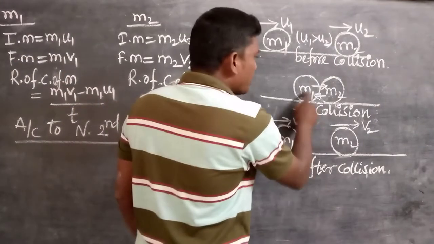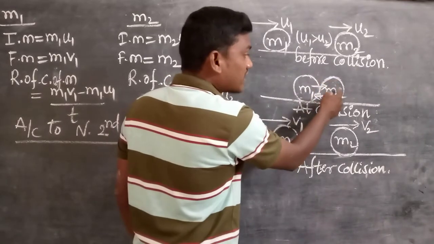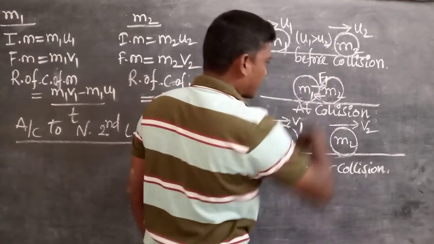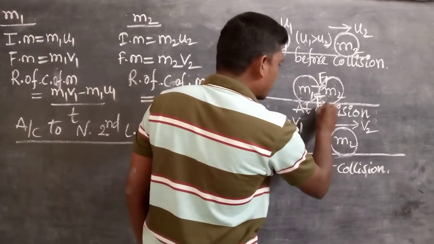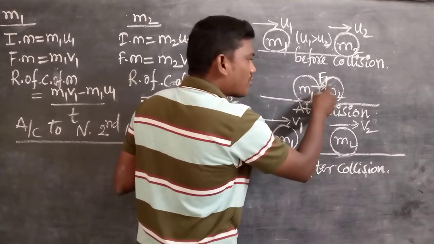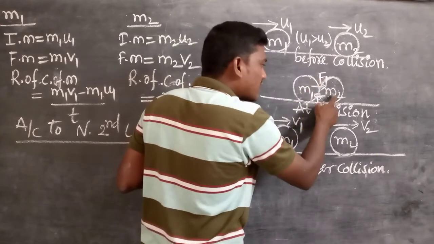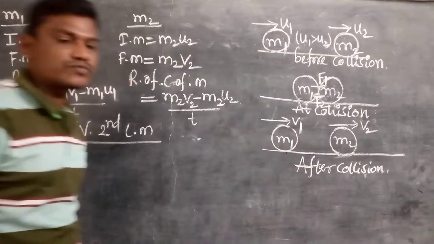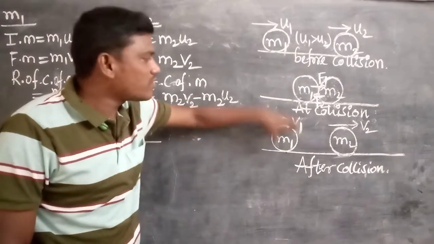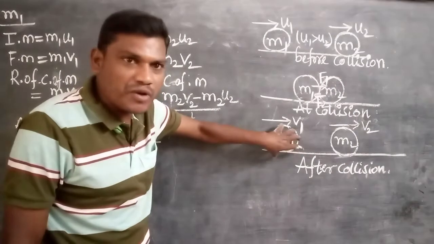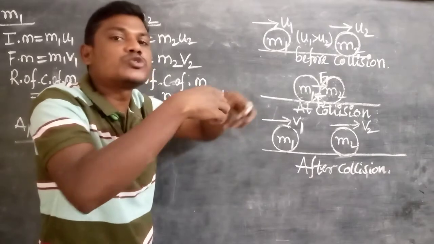During the collision, m1 applies some force on m2, that is F1. m2 also simultaneously applies some force on m1, that is F2. So the change in momentum plays the important role here. During the collision, force is acting on the two bodies.